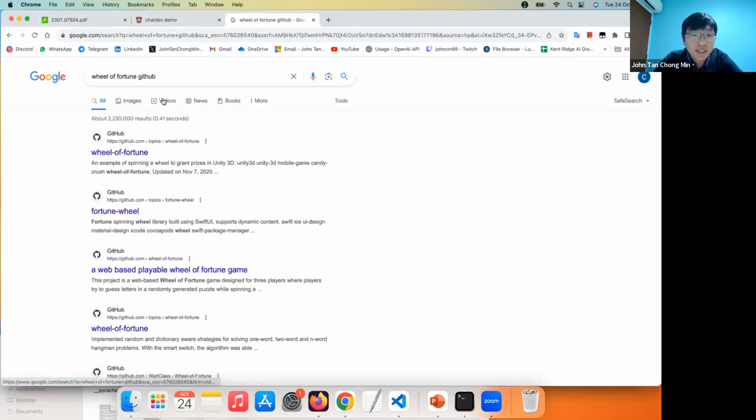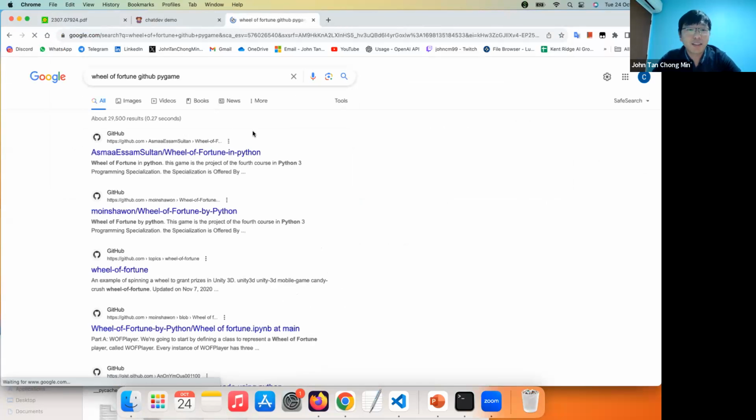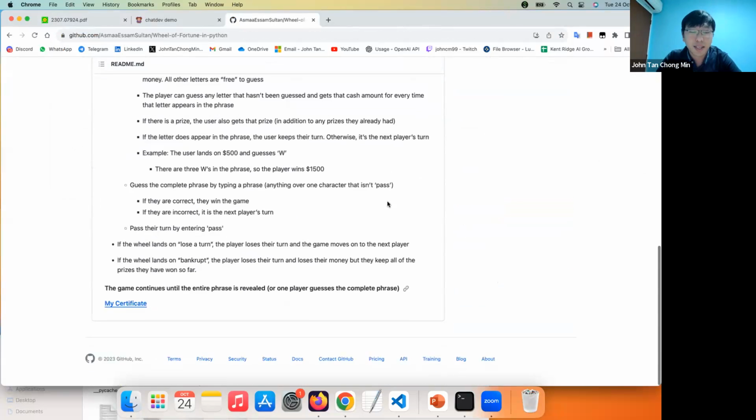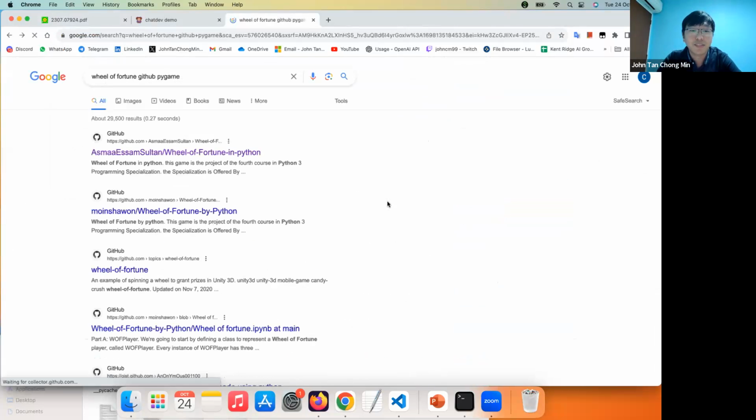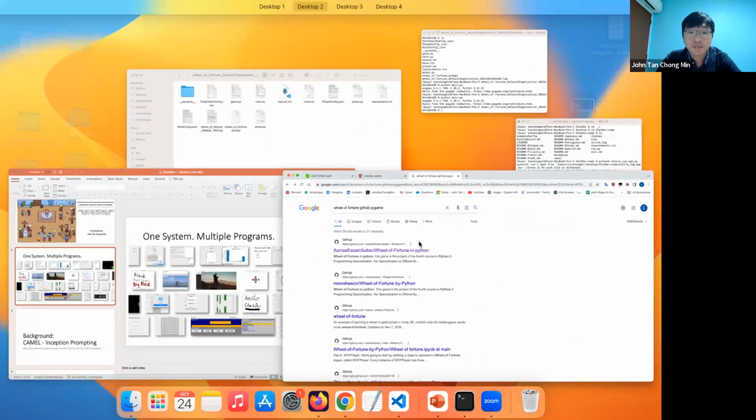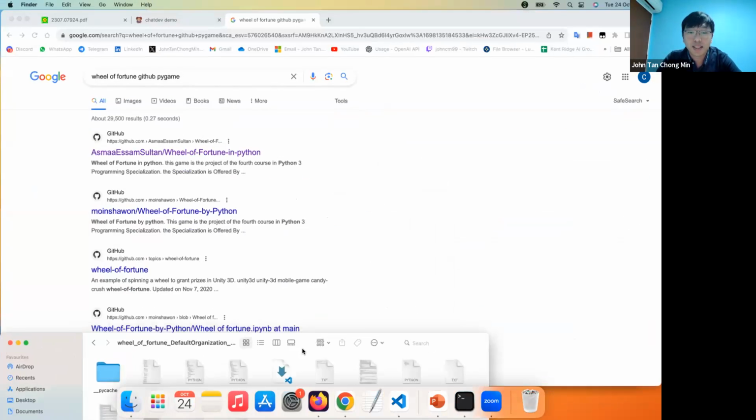So I don't think there's anything in Pygame online for Wheel of Fortune. Maybe it's like Python and so on. So this is something that is not easy, because we don't have this in Pygame online. I don't think this is readily available. So the computer needs to imagine this out. So let's see how this end product looks like.